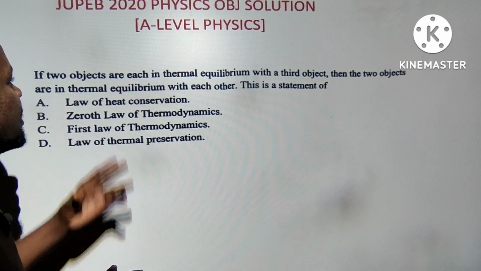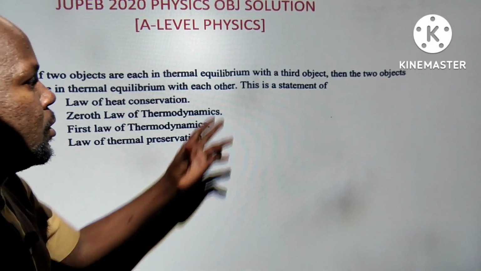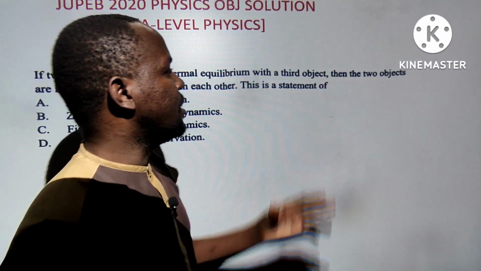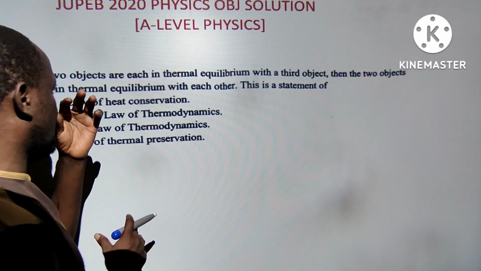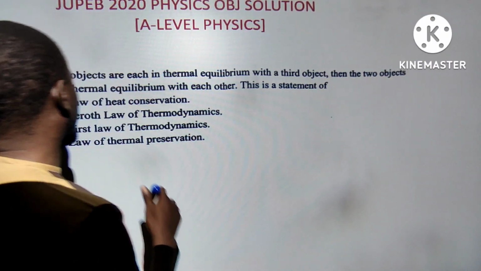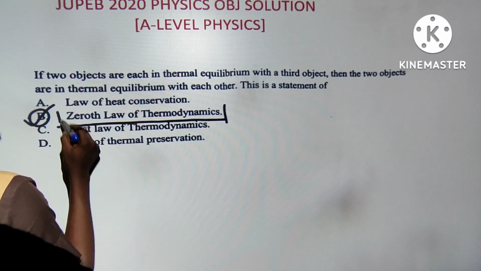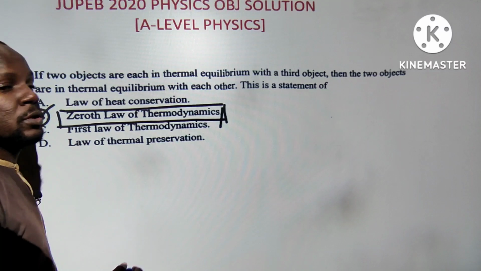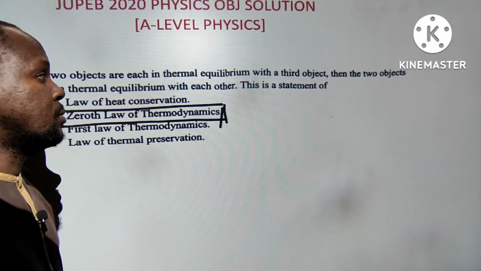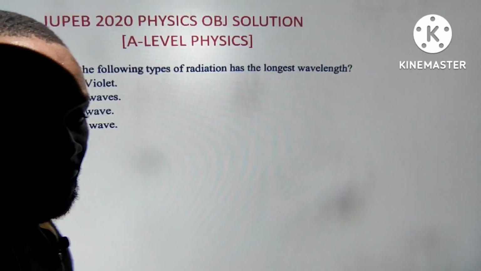Thank you very much. If two objects are each in thermal equilibrium with a third object, then the two objects are in thermal equilibrium with each other. This is what we call what? Zeroth law of thermodynamics. Many times I have this also available. This is a simple definition you need to know, and that's the answer to that. Next question, please, Admin. I hope we are halfway.